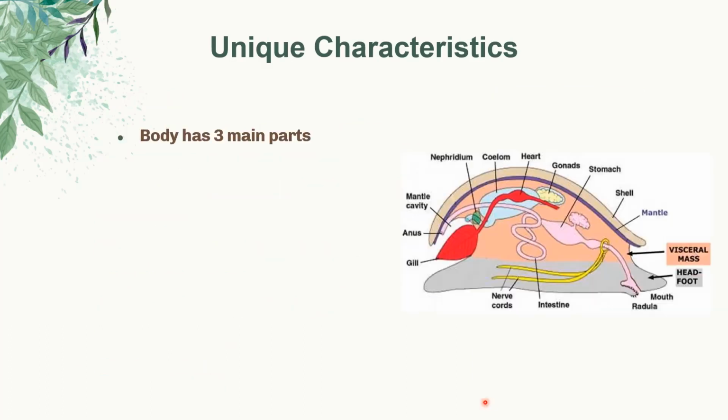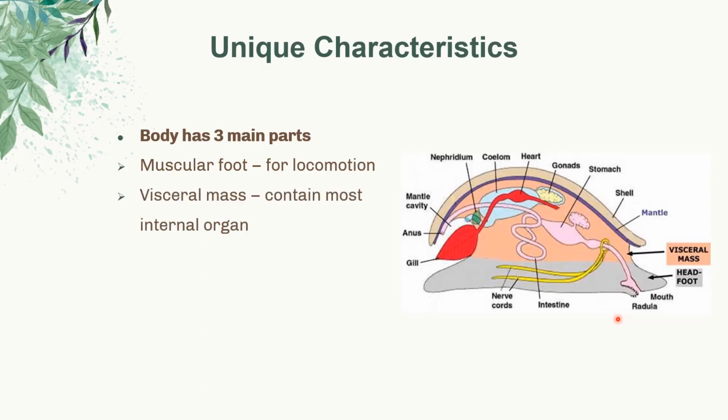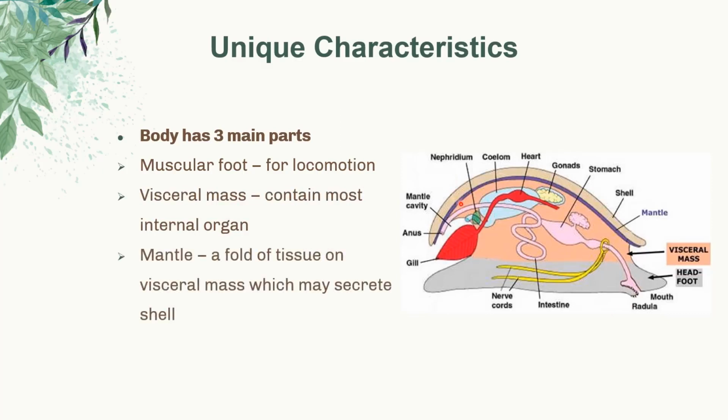So in most mollusks, such as the example here, which is a snail, we can divide the body into 3 main parts. The first one is the muscular foot, which is used for locomotion. The second one is the visceral mass inside, which contains most of the internal organs of the organism. The third one is the mantle here on top. The mantle is a fold of tissue on the visceral mass, which may secrete a shell.